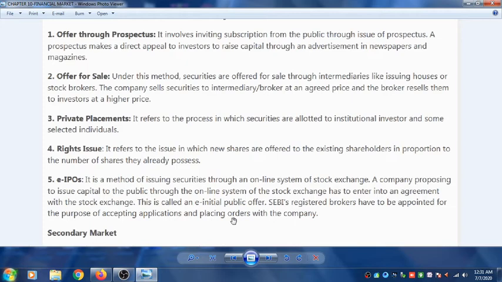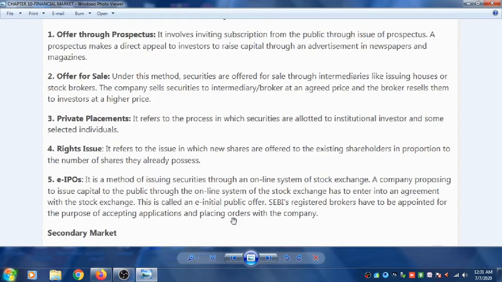A company proposing to issue capital to the public through the online system of the stock exchange has to enter into an agreement with the stock exchange. So all those companies who want to issue the money to the public through the online system have to get the agreement with the stock exchange. This is called an initial public offering or eIPO.